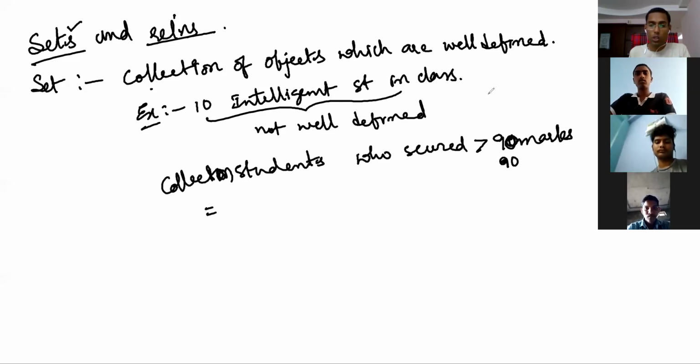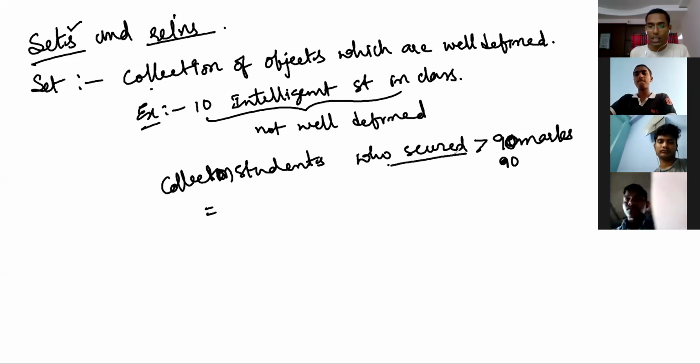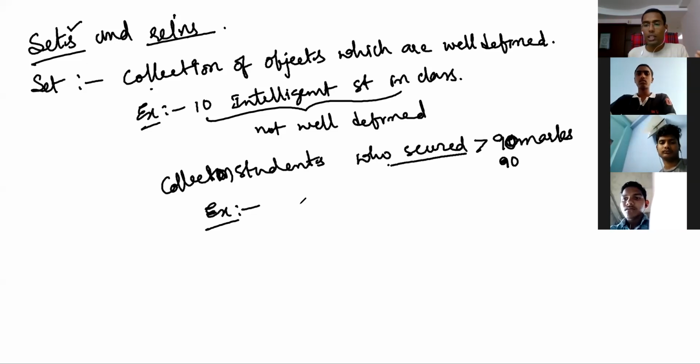Well defined means, I think you understand, that you should be able to recognize very clearly. That is called well defined. For example, here well defined means that if an object is given, then you will be able to recognize whether it is there in the collection or not. If you are able to recognize that, then that is called well defined.